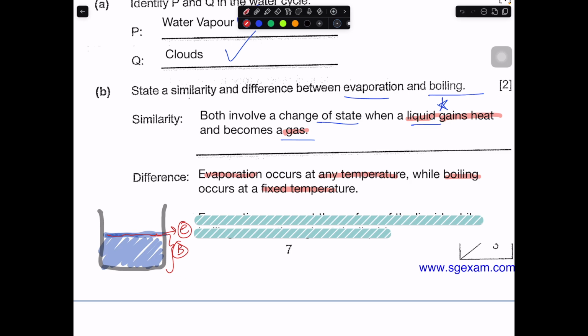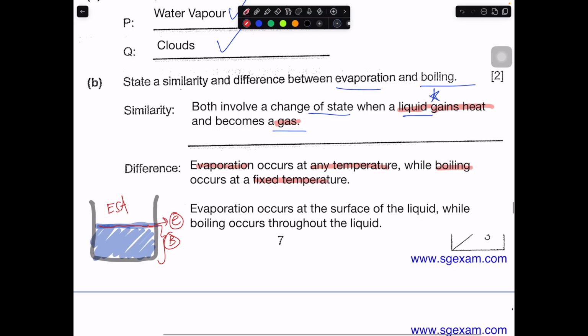That's why we always say that the exposed surface area will affect the rate of evaporation, because the larger the surface, the greater the rate of evaporation. Okay, so evaporation occurs at the surface, boiling occurs throughout the liquid. So this is another difference that you can take note.